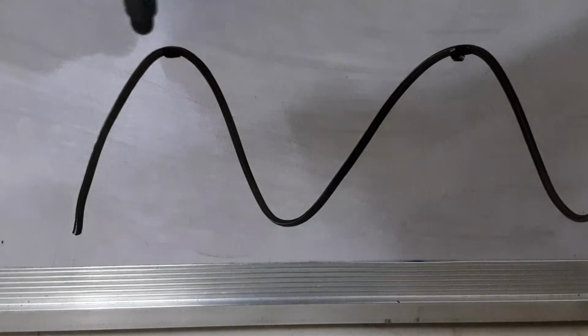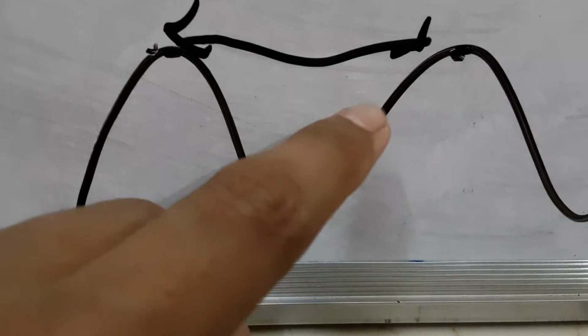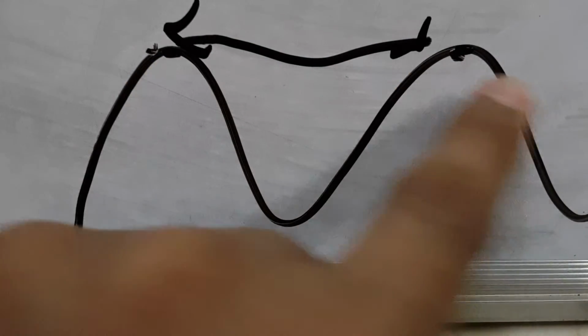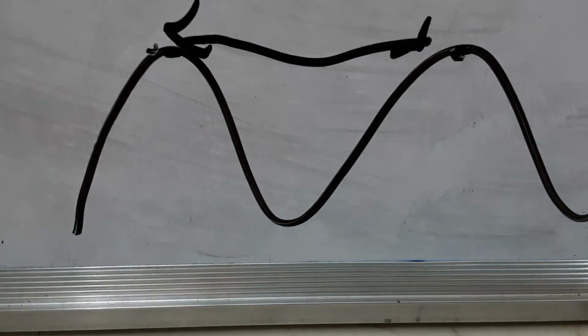The length between two crests, from here to here, is known as the wavelength. This is one wave, this is another wave, both in the same wave. This is one crest, this is one crest. The length between the two crests is the wavelength.